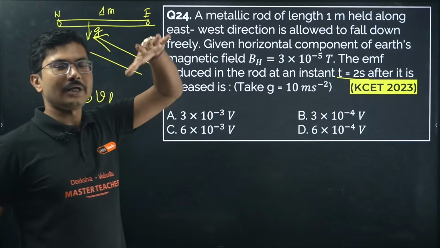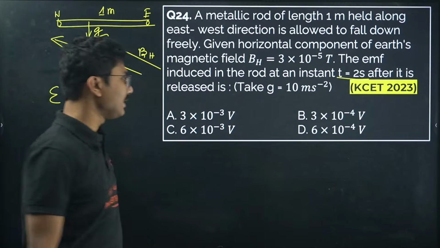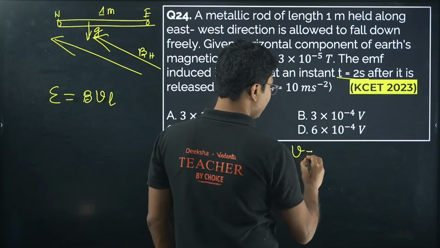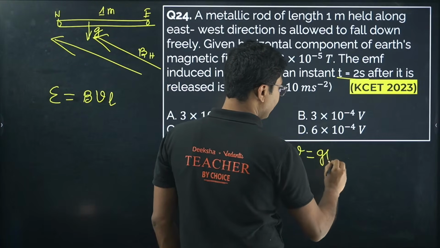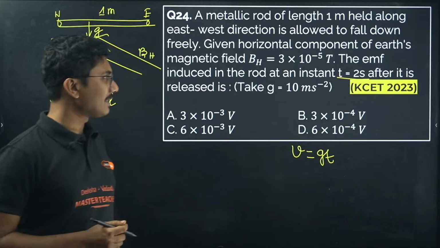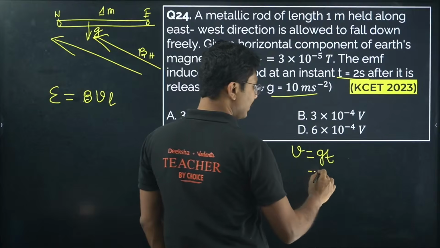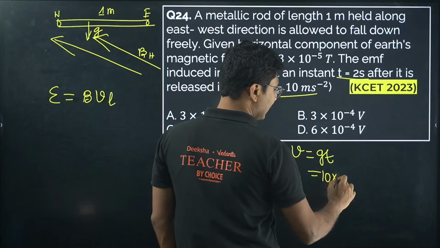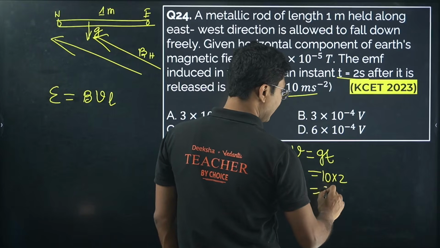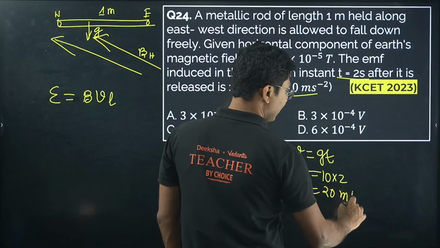If you drop something, after some time it gains a velocity given by g into t, where g is gravitational acceleration and t is time. Here g is 10 and t is 2 seconds, so the speed gained by the object is 20 meter per second.